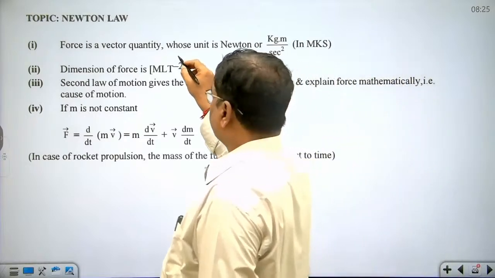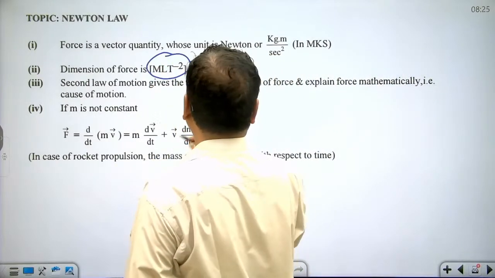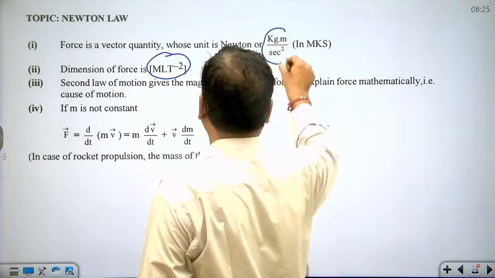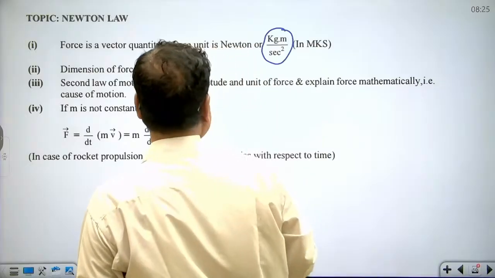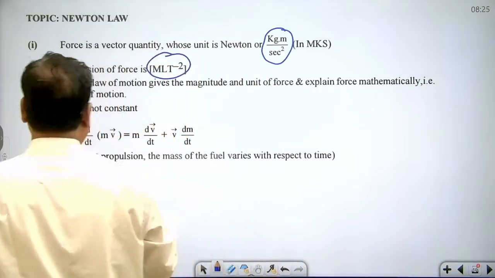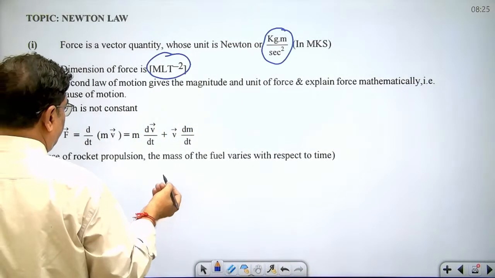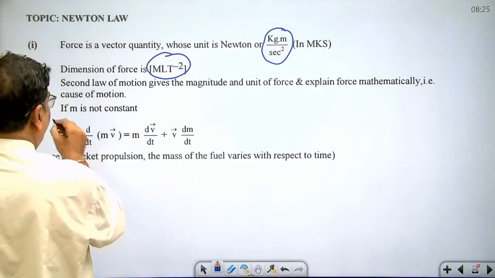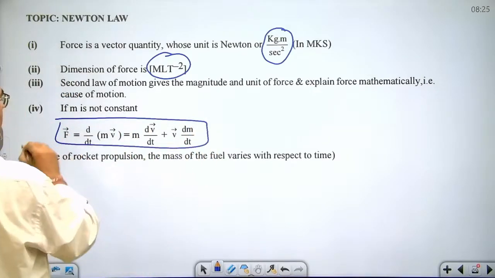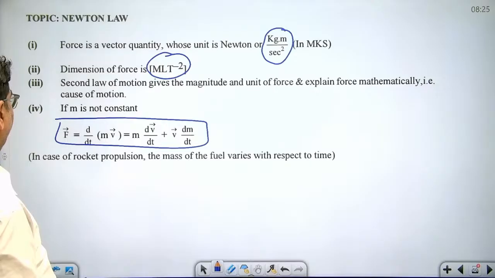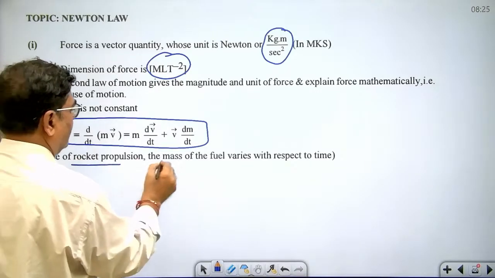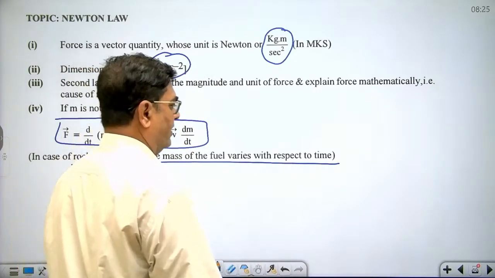The dimensional formula for force is M L T^-2 and the unit is kilogram meter per second squared. And if both mass and velocity are variable, then we write force like this: m dv/dt + v dm/dt. In case of rocket propulsion, the mass of the fuel varies with respect to time. Okay.